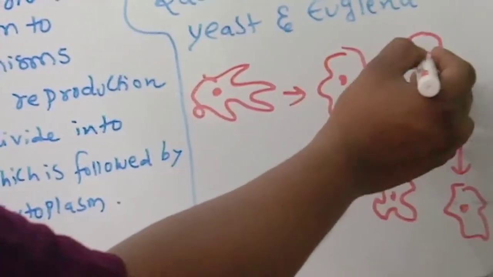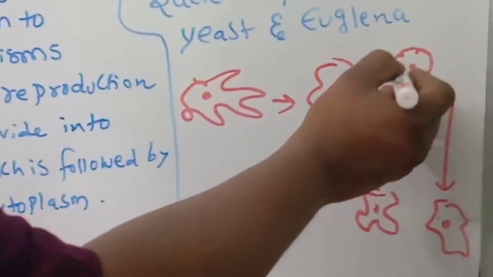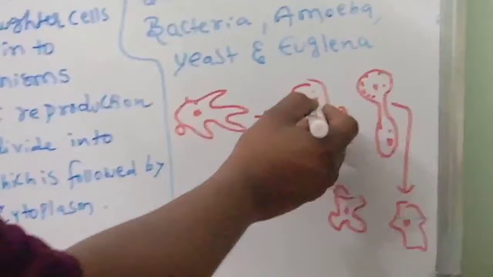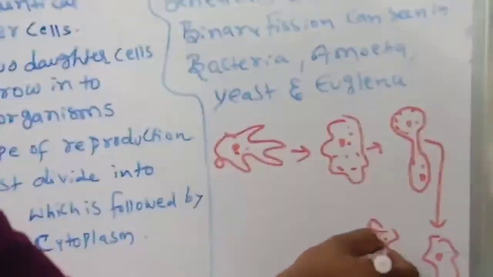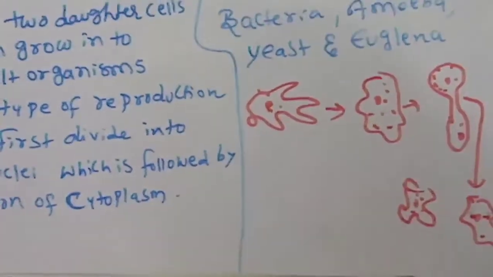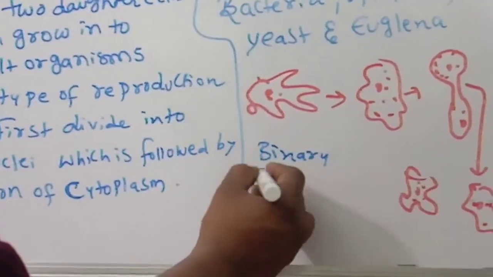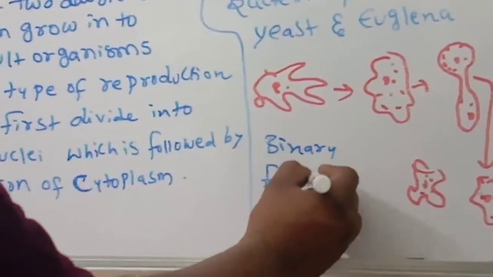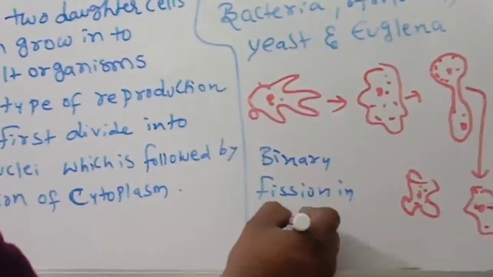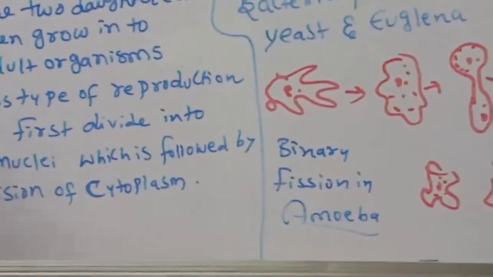Are you understanding? Okay, like this, division will be there. This is called binary fission in amoeba. Okay, children.